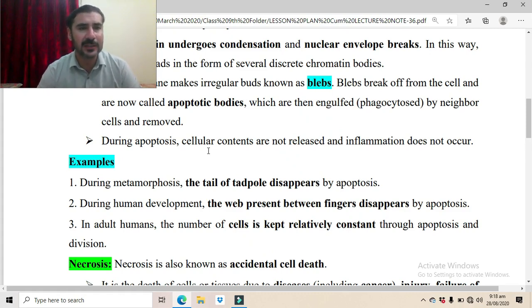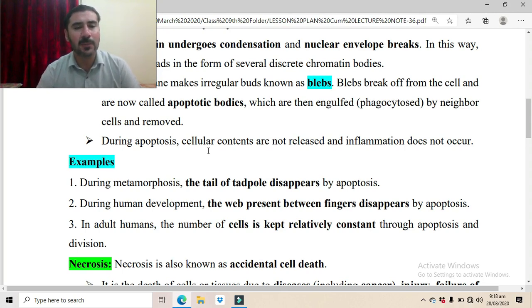Whenever there is some infection in the body, or some part is damaged in the body, inflammation usually occurs, and in that inflammation these four symptoms are there. Swelling occurs, redness occurs, and that particular part becomes swollen and hot.